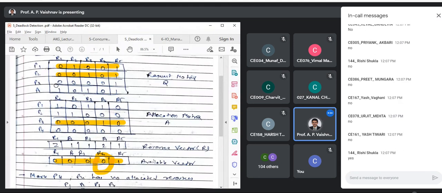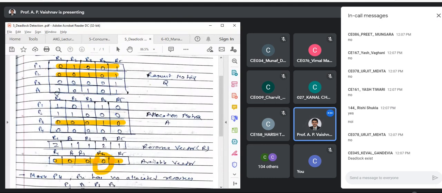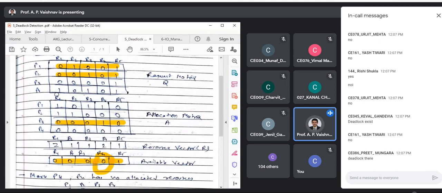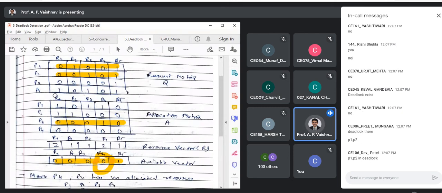Already completed. What about P4? It is already marked, so we are not considering it. So you cannot complete either P1 or P2, which means deadlock is present between P1 and P2. You can even see that practically.